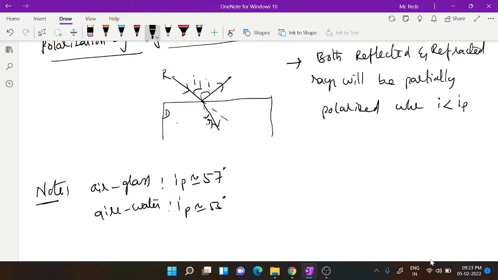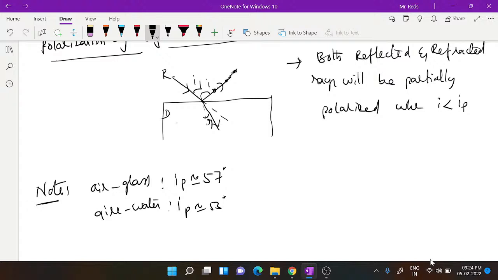If the angle of incidence is less than this, both reflected and refracted light will be partially polarized. If it is exactly equal to that angle for that particular pair, then the reflected light will be completely polarized, with the vibrations perpendicular to the plane of the paper, or the plane of the board.